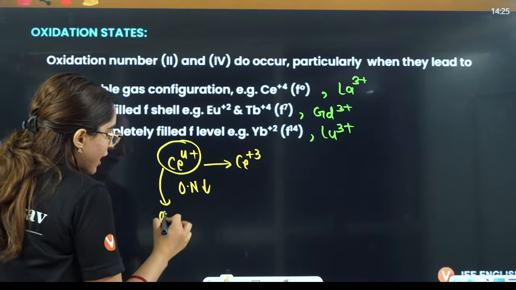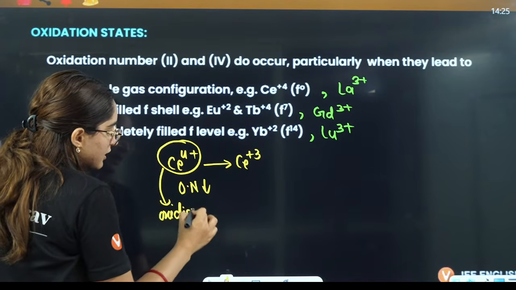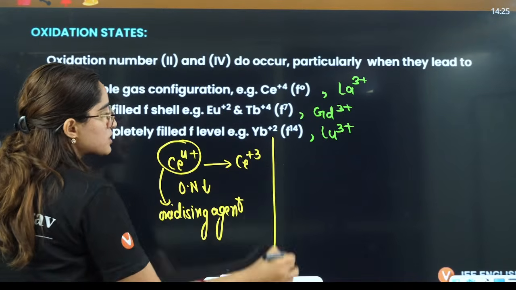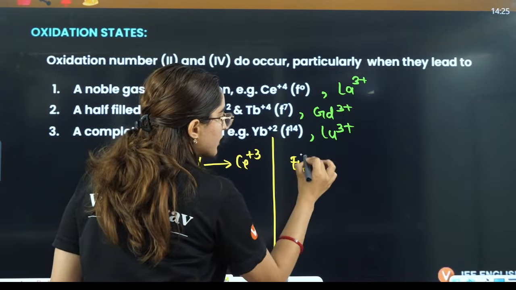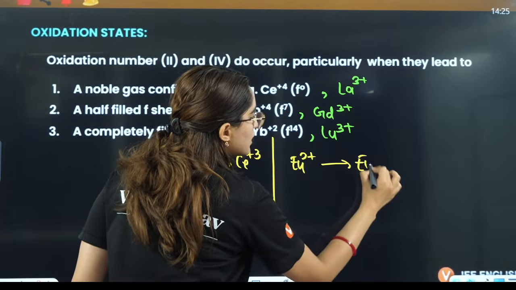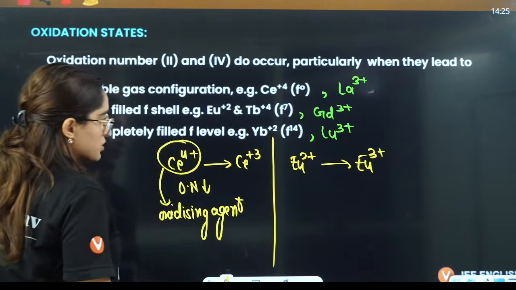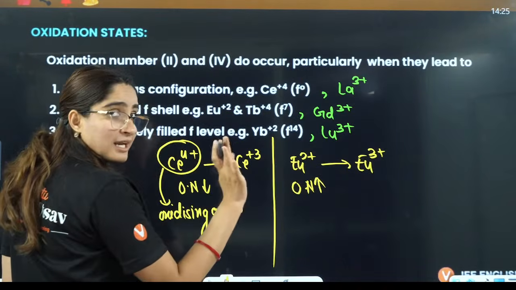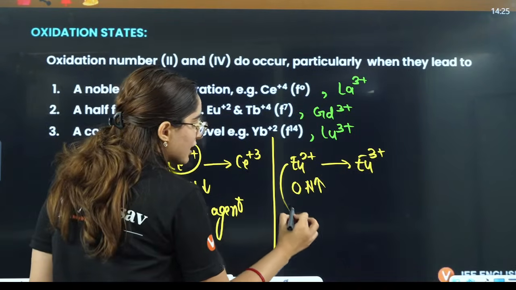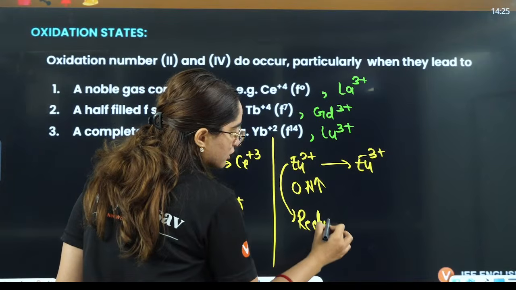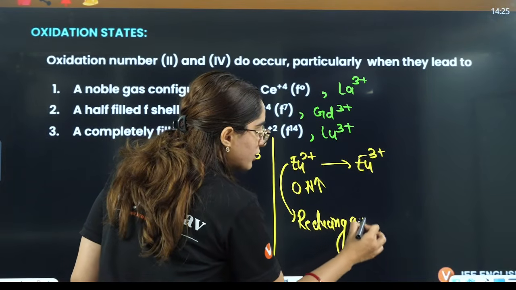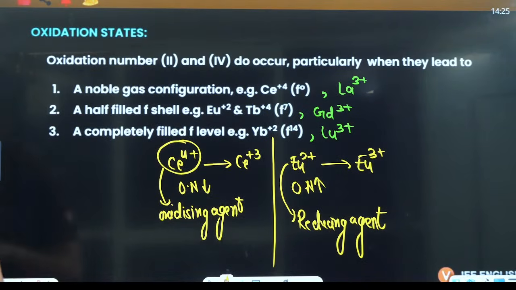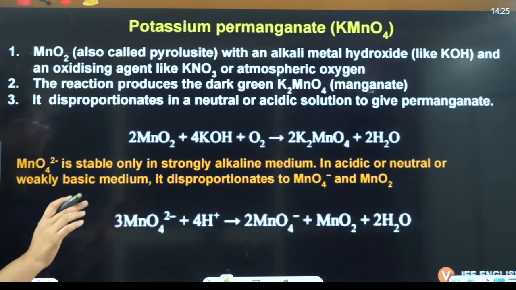That means it's a very good oxidizing agent. So this is what they ask you. Cerium 4 positive is a very good oxidizing agent. Similarly, europium can easily be converted to europium 3 positive. So its oxidation number can increase easily. It can easily undergo oxidation. So it is a very good reducing agent, right?